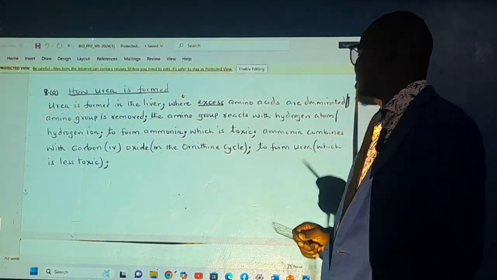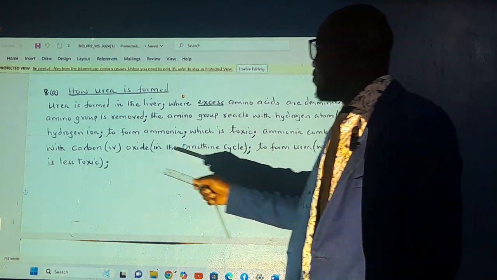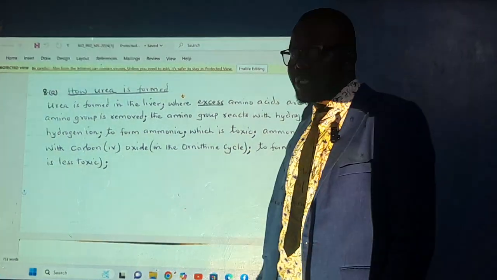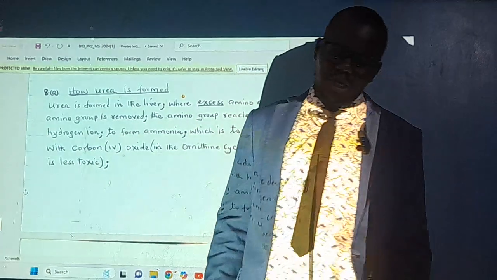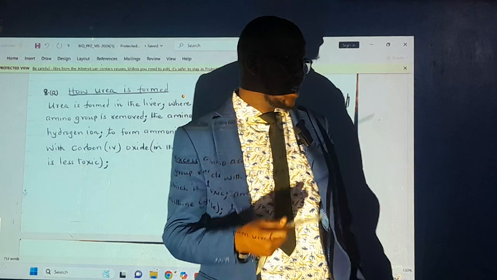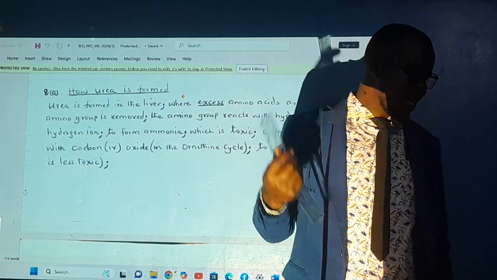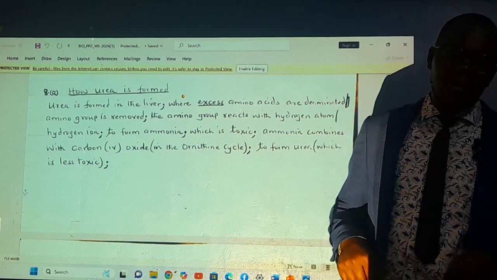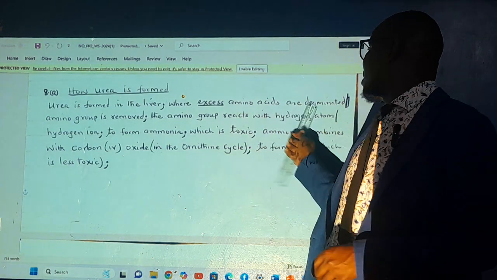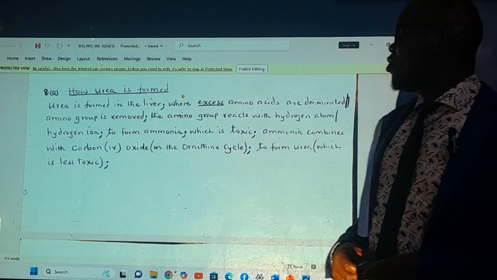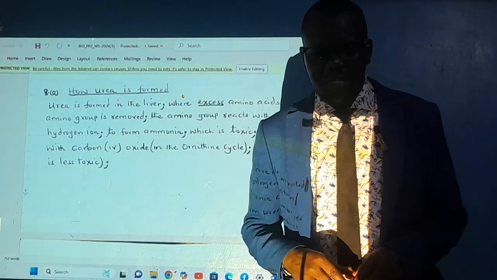Ammonia is toxic. Ammonia combines with carbon dioxide in the ornithine cycle, and we form urea, which is less toxic. So that's very simple. We're just speaking about the deamination process. What is being deaminated? The excess amino acids. These excess amino acids are deaminated by removal of the amino group. The amino group now reacts with hydrogen atoms and forms ammonia.